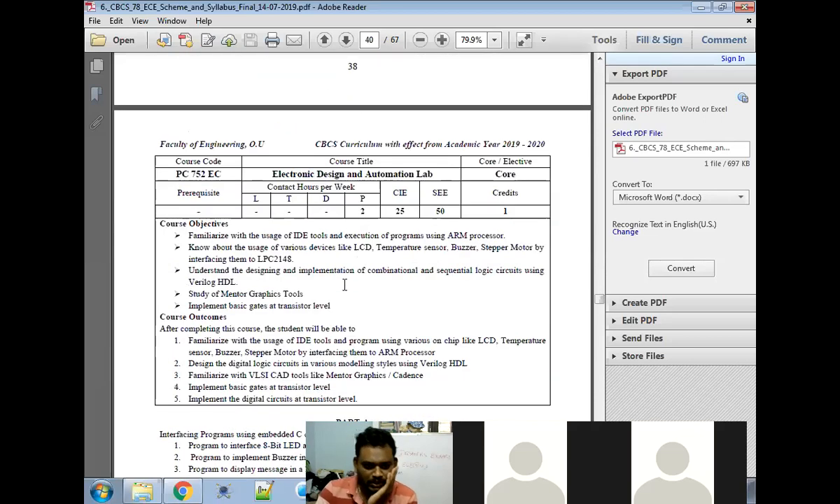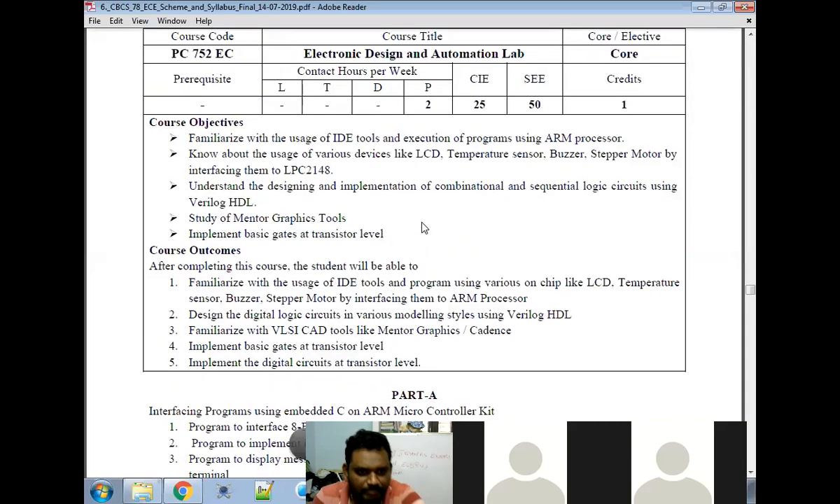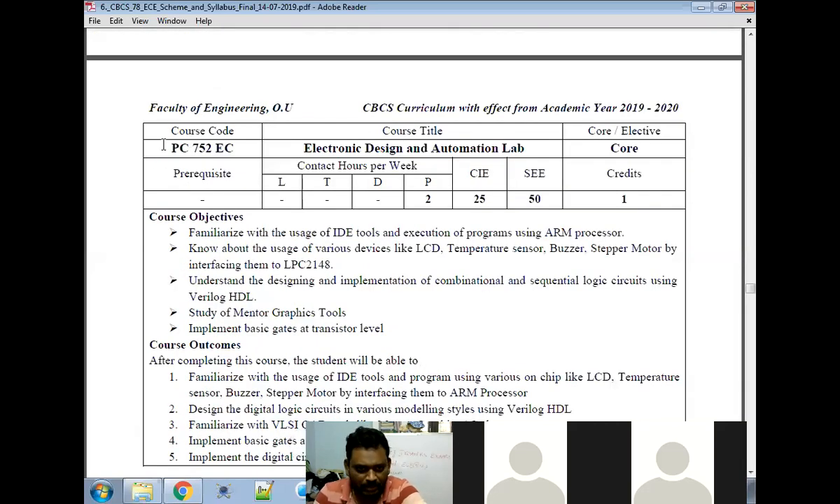So here, this is the lab. Actually, you need to use all these tools. Your lab course is PC 752 EC, electronics design and automation lab, EDA. Previously it was the ECAD lab, which is a different one. In that we were going to do RTOS programming also, but now it is not there. Except that section, everything else is in this lab.